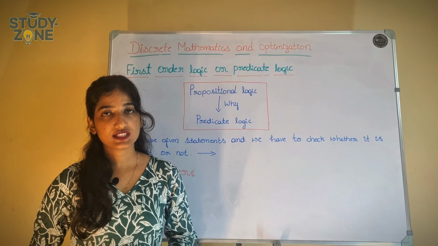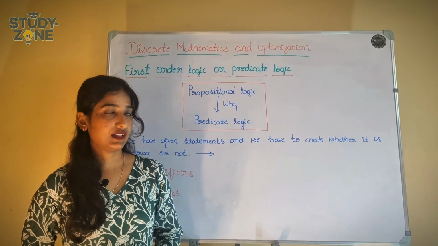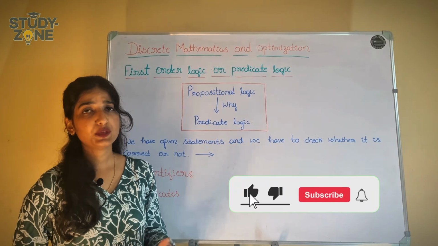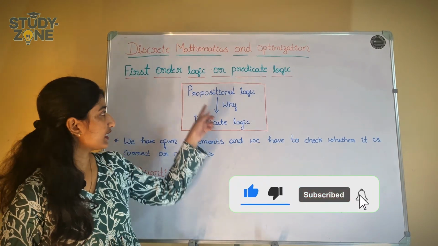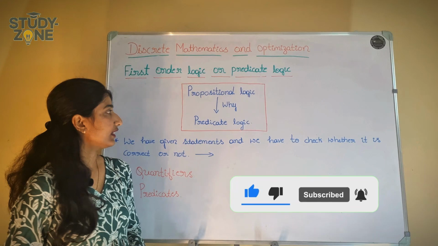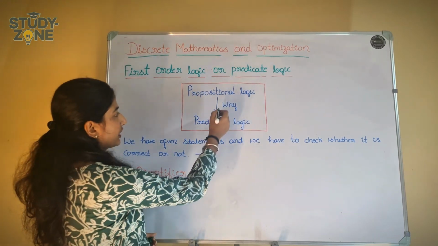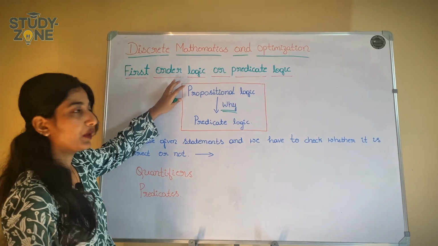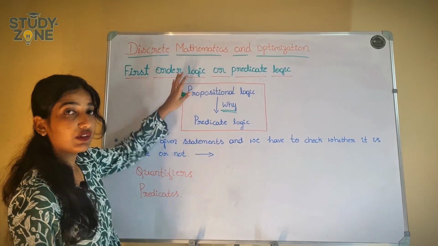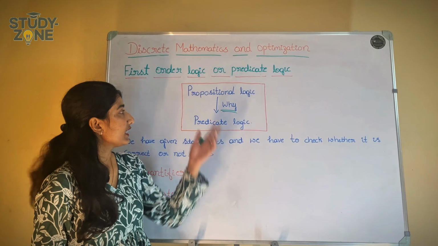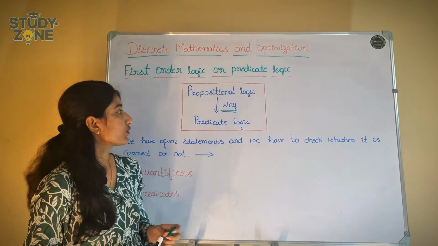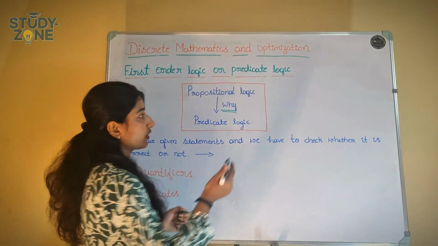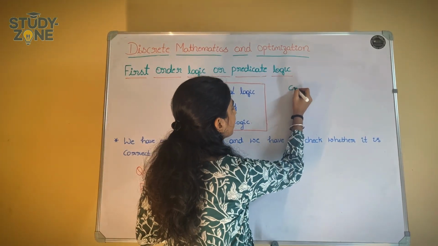Today we are going to discuss the most important topic, that is first order logic or predicate logic. In the previous video we have already seen about propositional logic. Then why do we need predicate logic? We have solved many problems using propositional logic and we find a very easy way in solving propositional logic. So why we need predicate logic is that now there is entry of a villain, that is